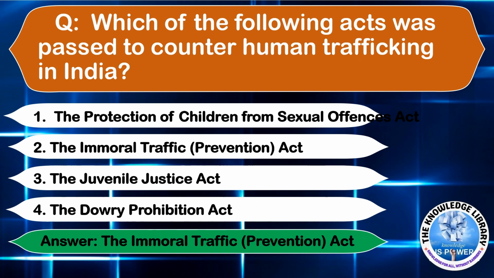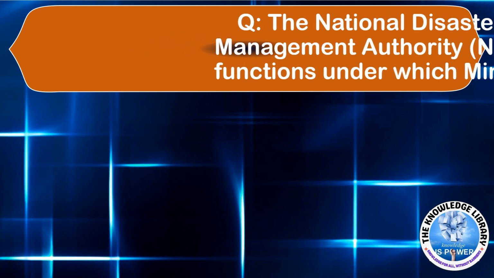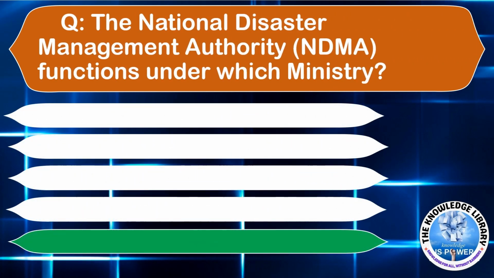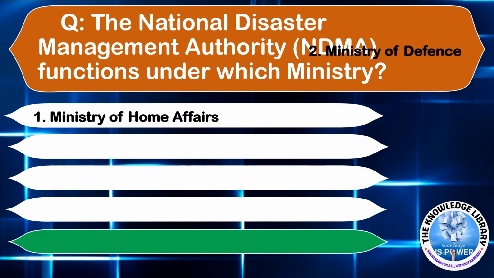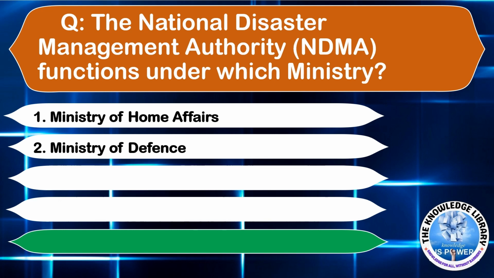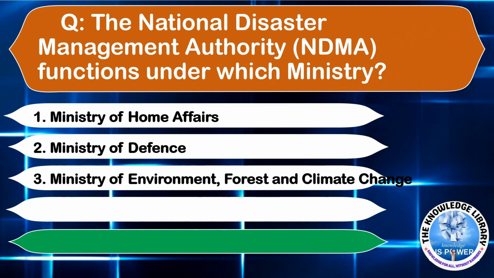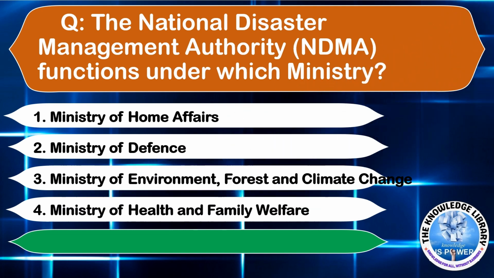The next question is, the National Disaster Management Authority functions under which ministry? Option A, Ministry of Home Affairs. Option B, Ministry of Defence. Option C, Ministry of Environment, Forest and Climate Change. Option D, Ministry of Health and Family Welfare. Answer is Ministry of Home Affairs, option number A.